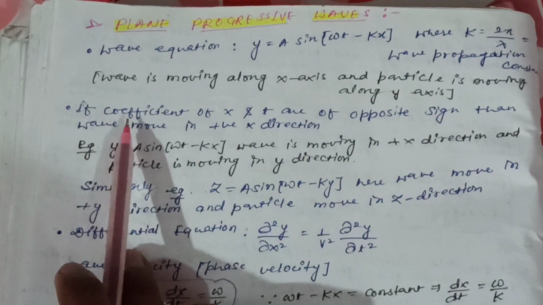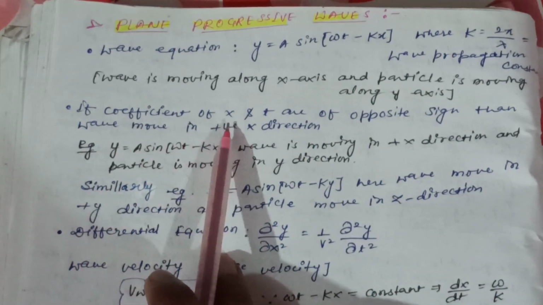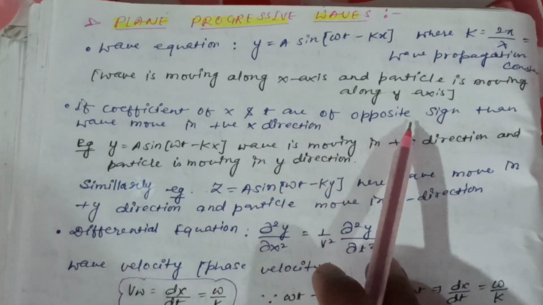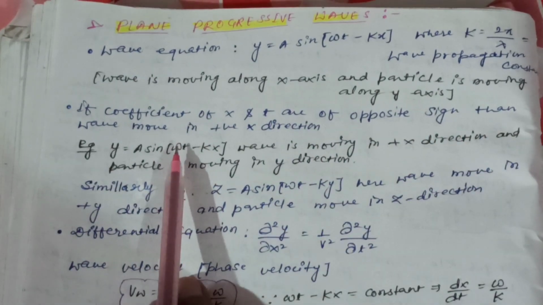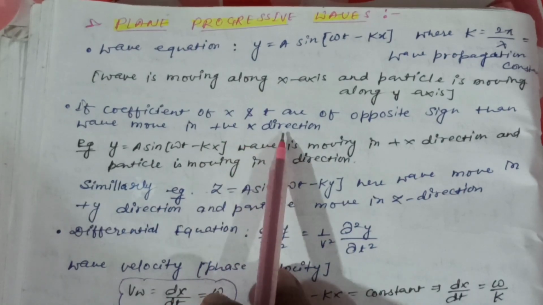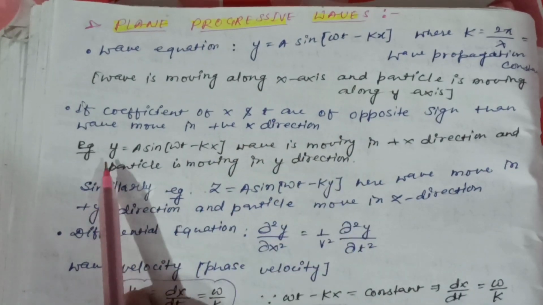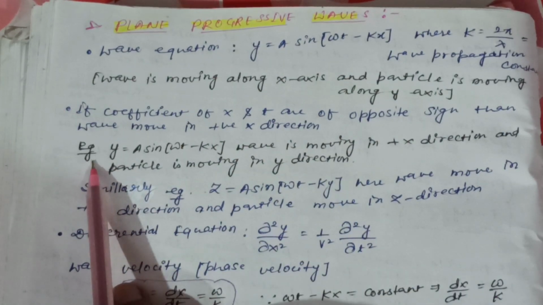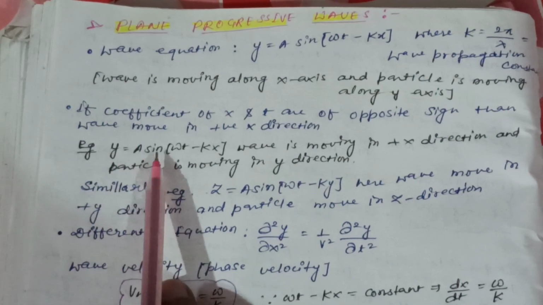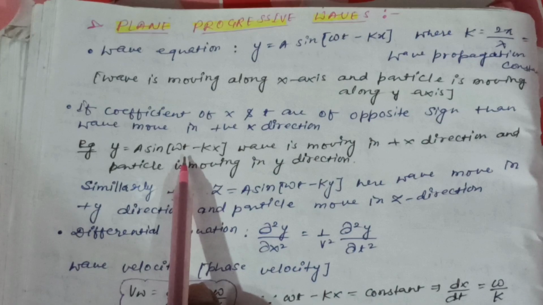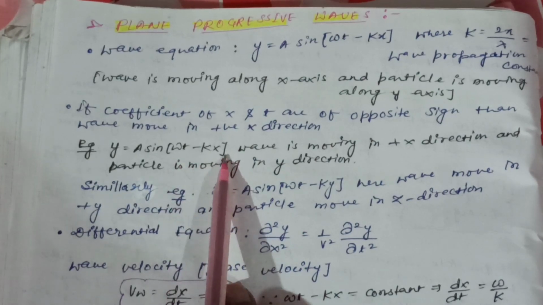If coefficients of x and t are of opposite sign, then wave moves in positive x direction. For example, y is equal to a sin(omega t minus kx).